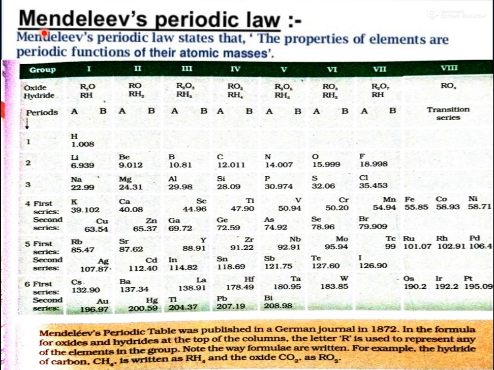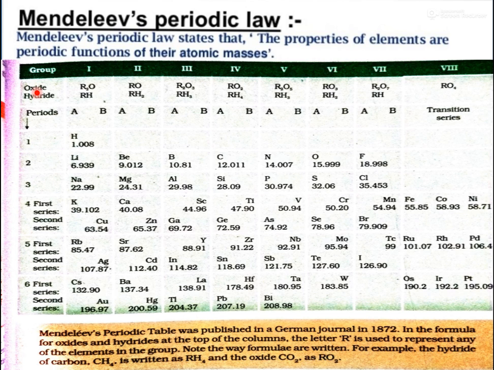So what was Mendeleev's periodic law? Like Dobereiner's triads and Newland's law of octaves, Mendeleev proposed a statement, and that is known as Mendeleev's periodic law. Mendeleev's periodic law states that the properties of elements are a periodic function of their atomic masses. That means when elements are arranged on the basis of their atomic masses, they repeat their properties. It means the properties are their periodic function. This one is known as Mendeleev's periodic table.